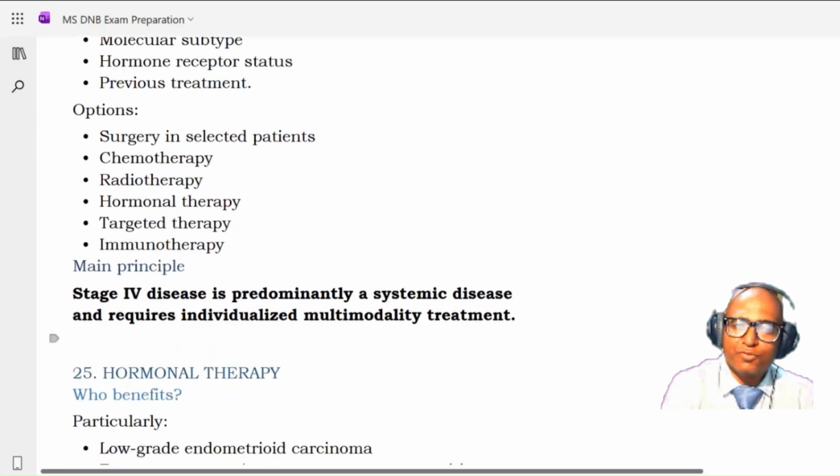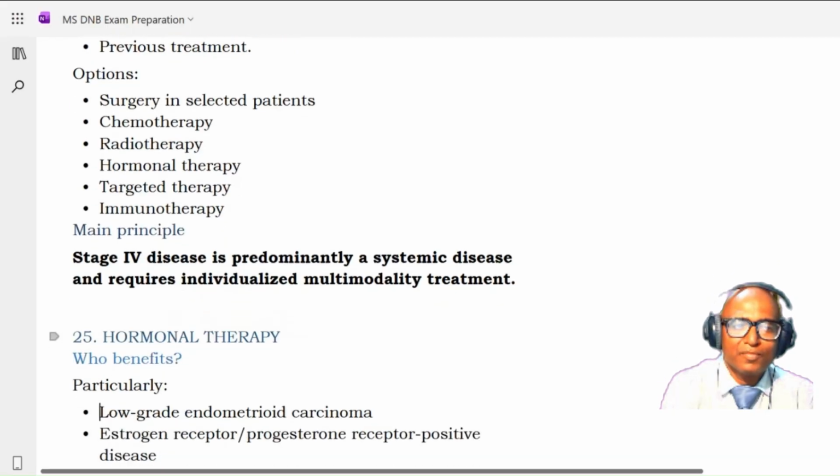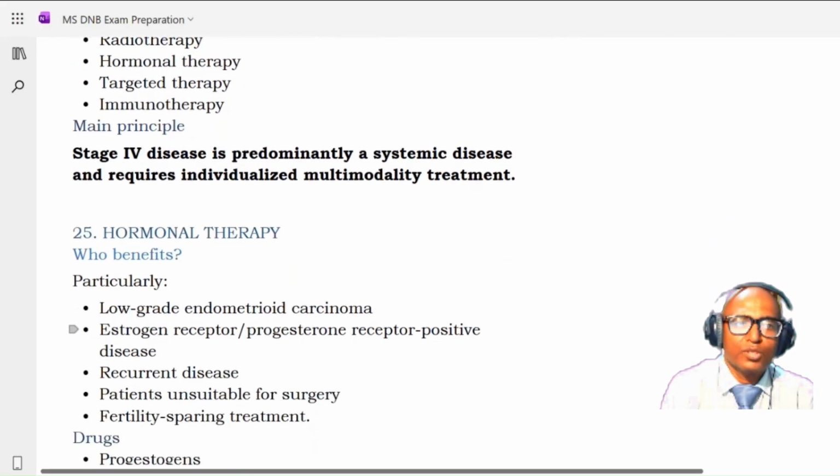So options for stage 4 are surgery in selected patients only. Chemotherapy, radiotherapy, hormonal therapy, and targeted therapy here comes. That is, the various biological agents are there, those can be used. Immunotherapy is there. So stage 4 disease is predominantly a systemic disease and requires individualized multimodality treatment.